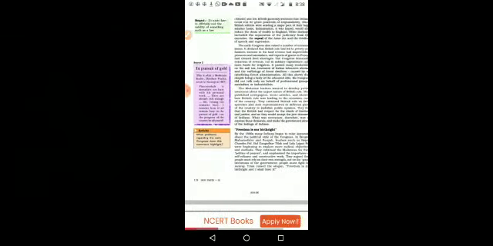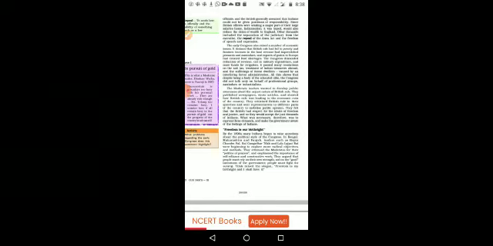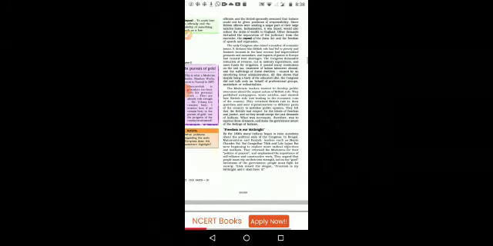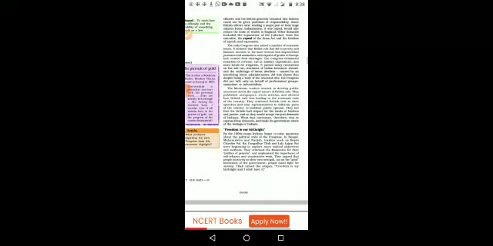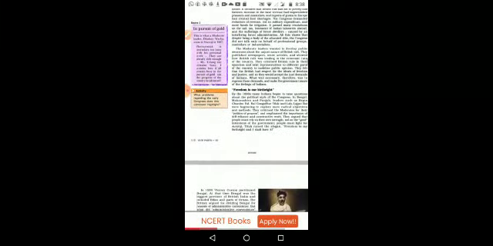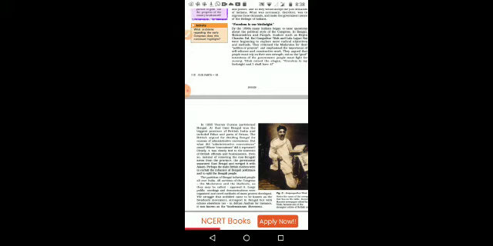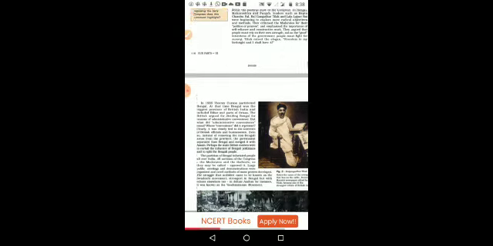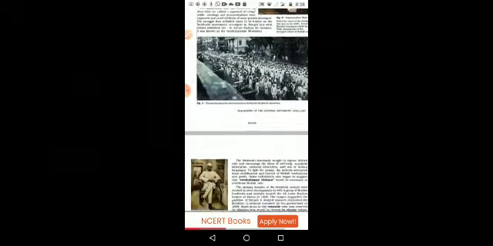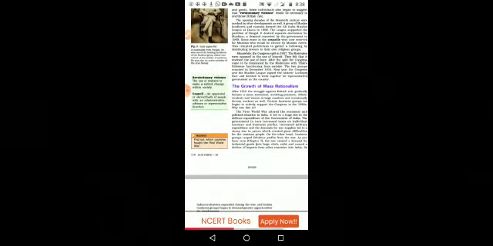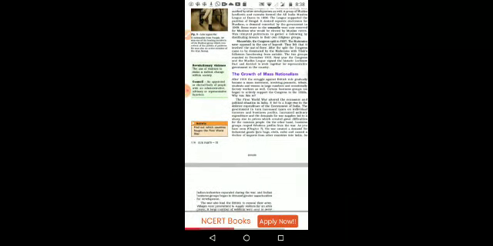Then "freedom is our birthright." One of the freedom fighters, Bal Gangadhar Tilak, gave that slogan to the people, that freedom is my birthright. Then how it is affecting the people, how because of the slogan people come together and get the maximum feeling of nationalism, how it is growing, that we will see.